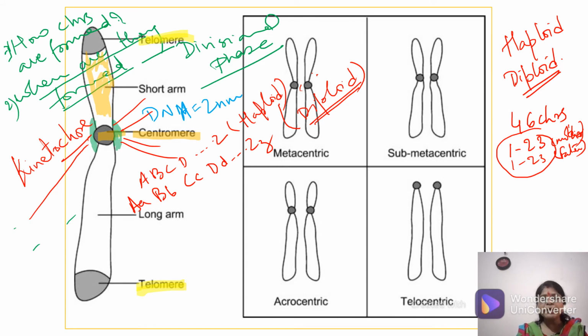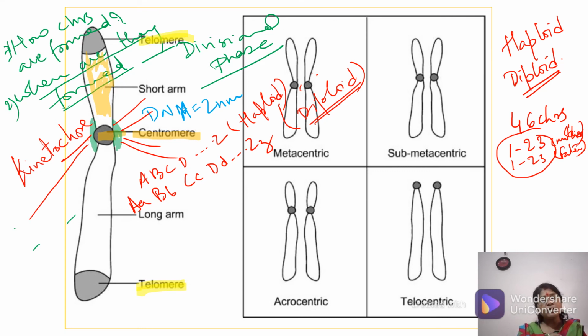So you should know that in haploid there is only a single set of chromosomes. Okay, that's what I was saying. If 1 to 23 has come from your ovum and 1 to 23 has come from your sperm, then 1 to 23 is one set, like A to Z. When we talk about ABCD, that is one entire set. If we mix capital and small letters both, then it is in pairs, so it becomes diploid.